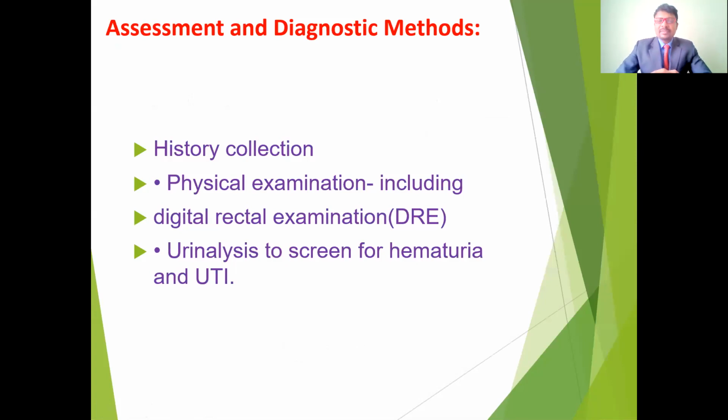So before going to the investigation procedures, we have to take a proper history from the patients regarding the urinary flow and also volume, pressure, force, and the symptoms. Then we have to do the physical examinations: observation, palpation and auscultation, and some special tests in the abdomen.